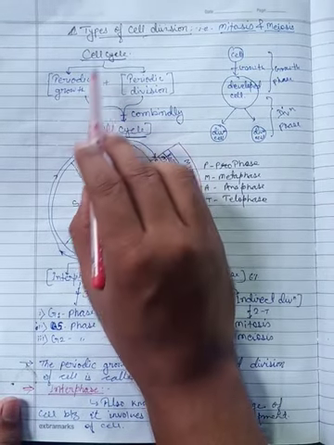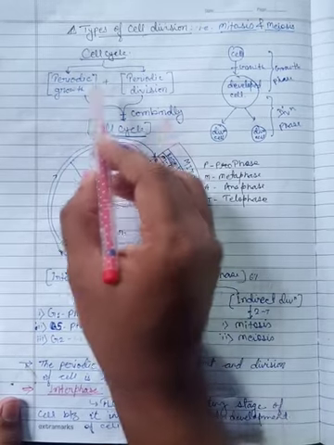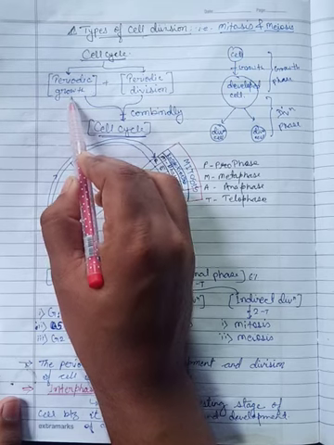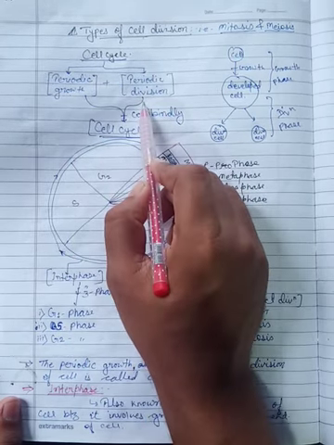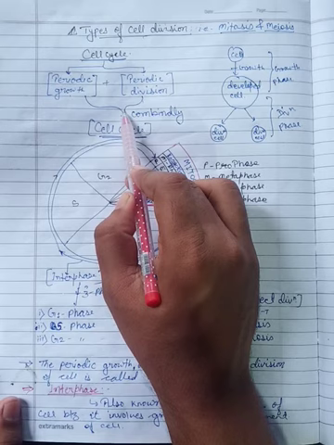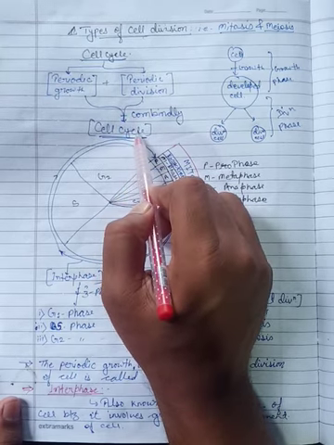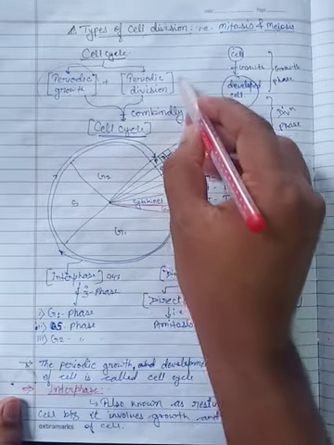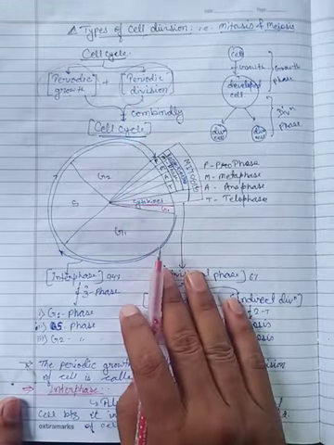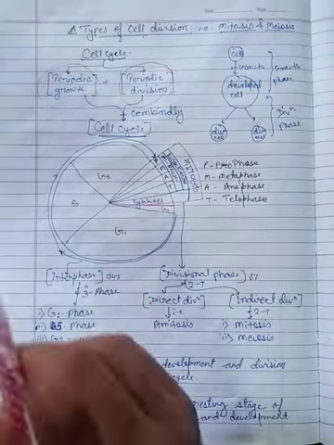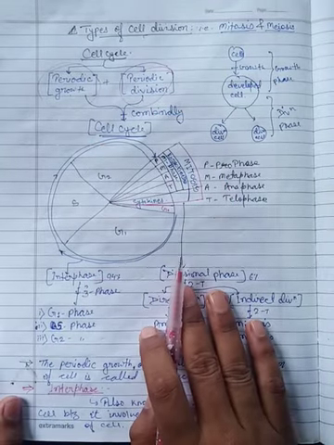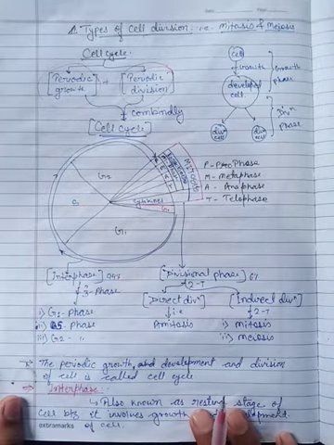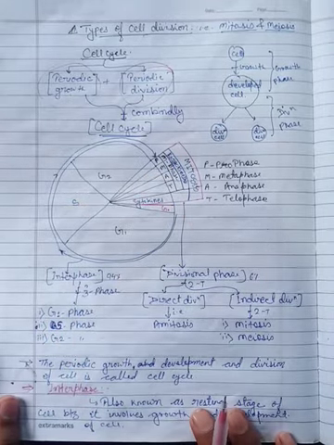The cell cycle is completed in two types of phases: periodic growth and periodic division. Both combined together are called the cell cycle. That means in a cell the growth phase occurs first and after that the divisional phase occurs, then we say a cell cycle has been completed in a single cell. So let's have a look. It is a cell cycle, and the cell cycle has two phases.